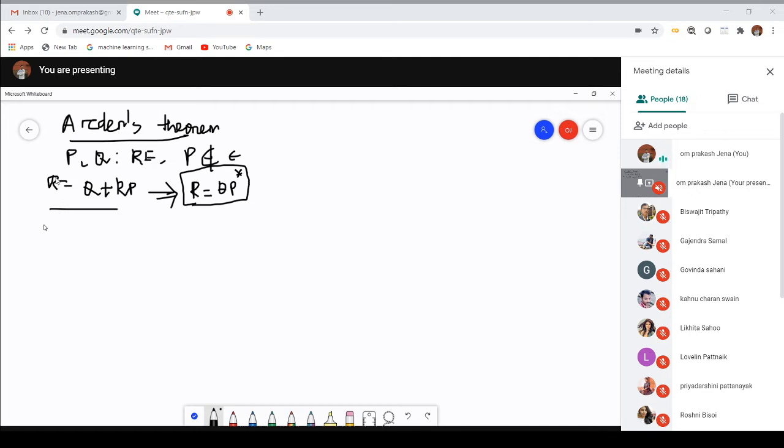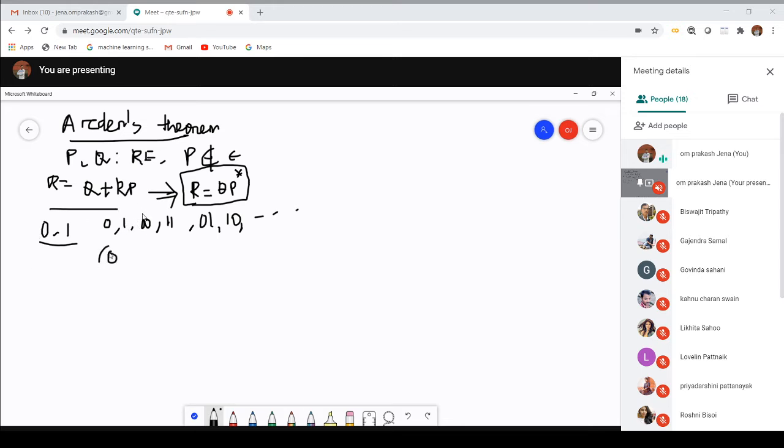And as we know, if it is a binary language, it is associated with 0 or 1. So what should be the string of a binary language? It may be 0, it may be 1, it may be 00, it may be 11, it may be 01, it may be 10, or any combination of those things. So how to represent it in the form of a binary?